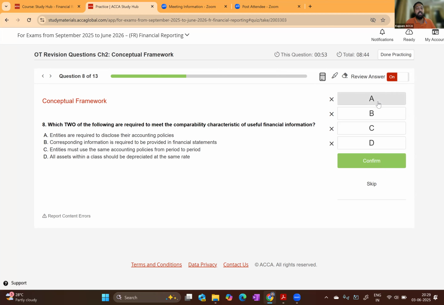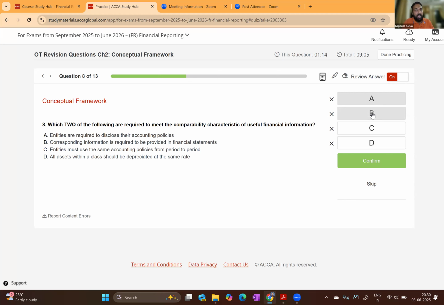Yes, we have learned that if you have to compare with another company, or with the industry average, entities should disclose their accounting policy. So disclosing accounting policy increases comparability. Corresponding information is required to be provided in the financial statements. Yes, corresponding information means previous year information should be provided.